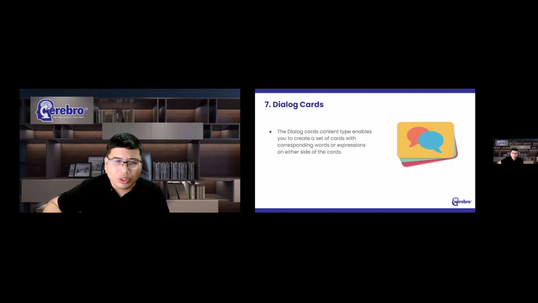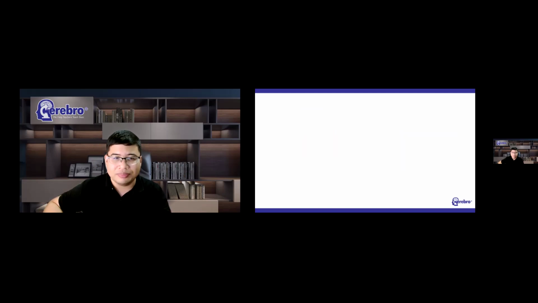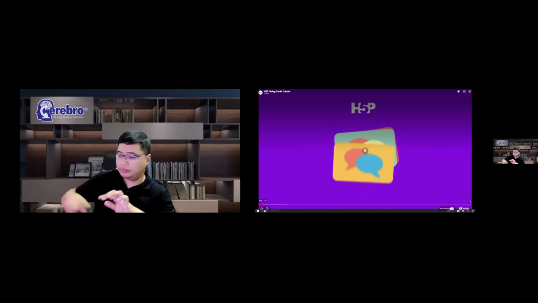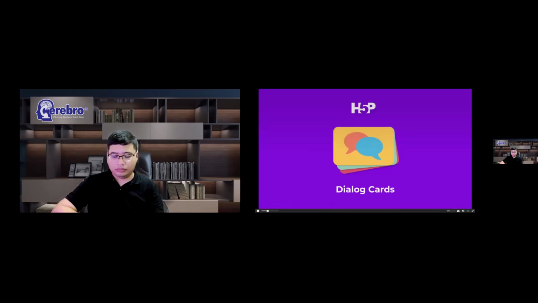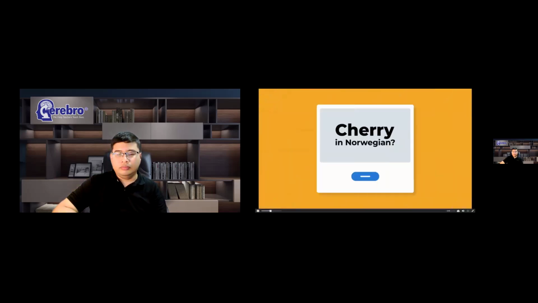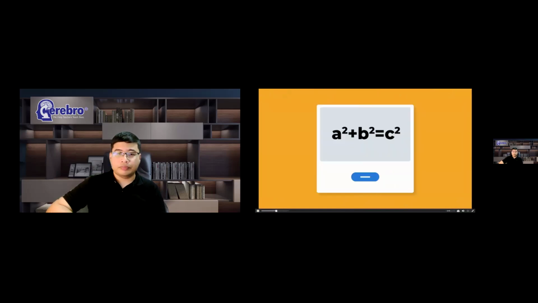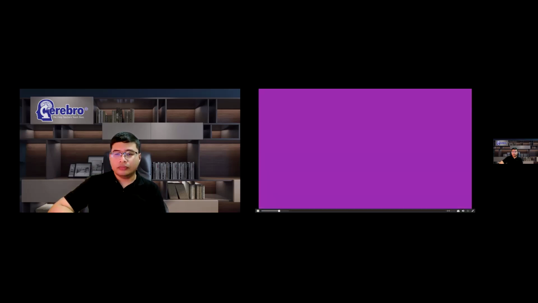And one good thing about dialogue cards is it can also be used to present math problems or help learners remember facts such as historical events, formulas, or names. H5P's dialogue cards. Dialogue cards may be used to learn or memorize almost anything.